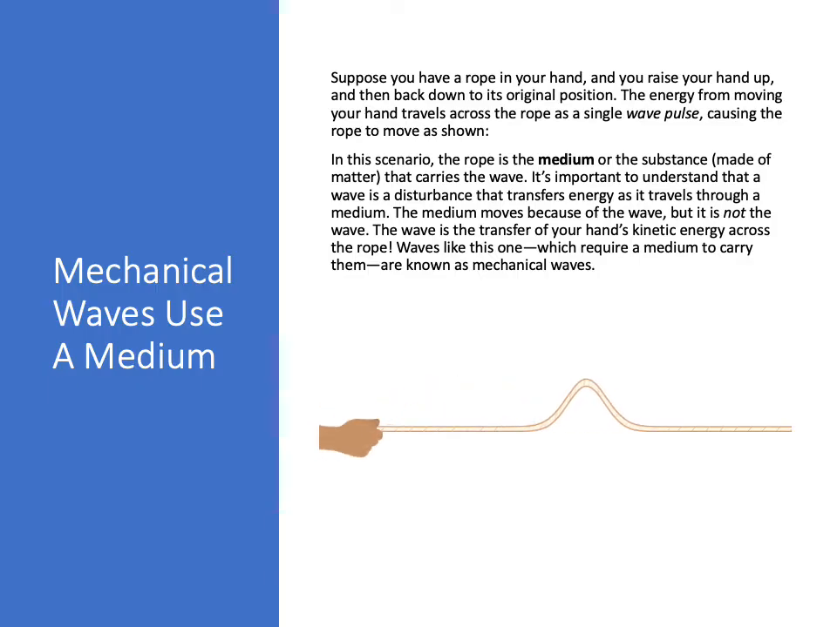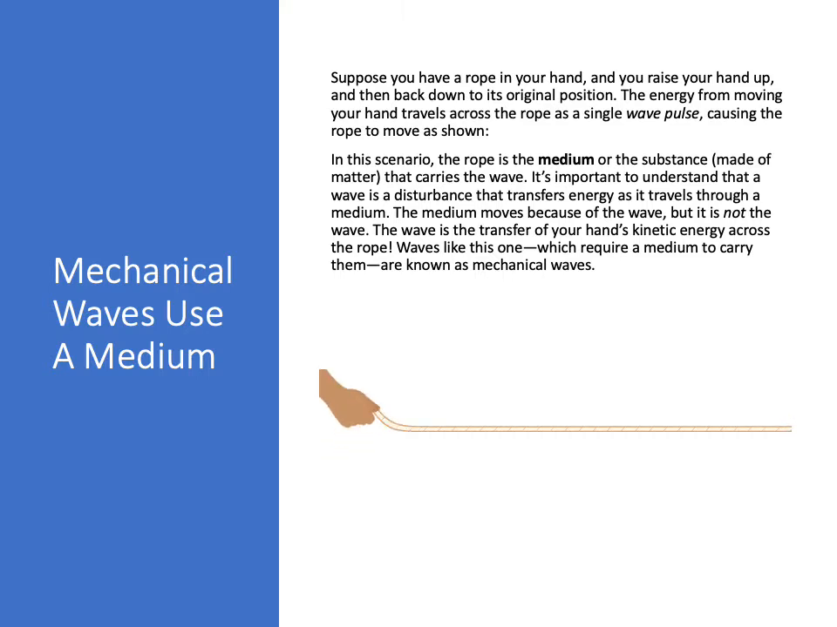Suppose you have a rope in your hand and you raise your hand up and then back down to its original position. The energy from moving your hand travels across the rope as a single wave pulse, causing the rope to move as the animation shows below. In this scenario, the rope is the medium, or the substance made of matter that carries the wave.